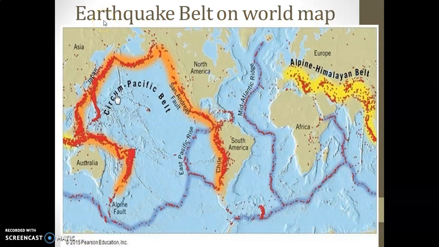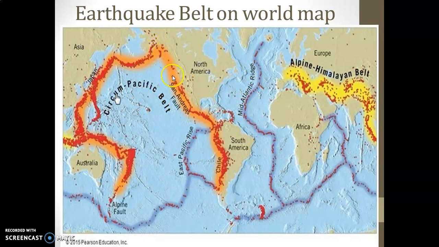Next is the earthquake belt on the world map. Here also there are three major regions where earthquakes occur. The very first is the Circum-Pacific Belt, then the Mid-Continental Belt, and the last is the Mid-Atlantic Belt. The locations are common between earthquakes and volcanoes.